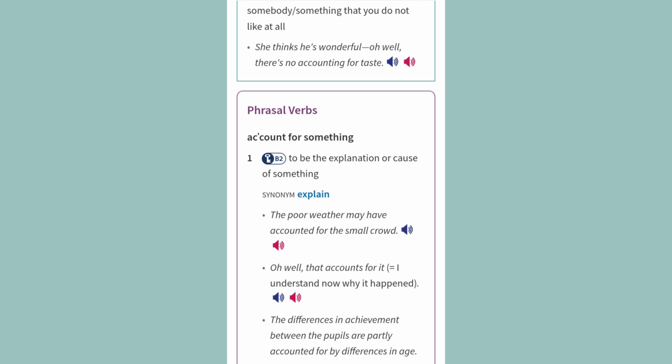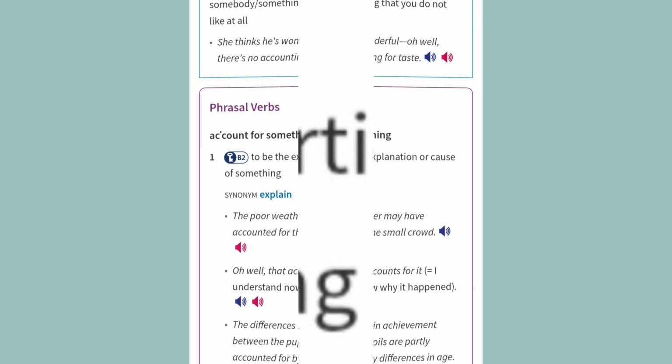Phrasal verbs. Account for something. 1. To be the explanation or cause of something. Synonym: explain. Examples: The poor weather may have accounted for the small crowd. Oh well, that accounts for it. I understand now why it happened. The differences in achievement between the pupils are partly accounted for by differences in age.